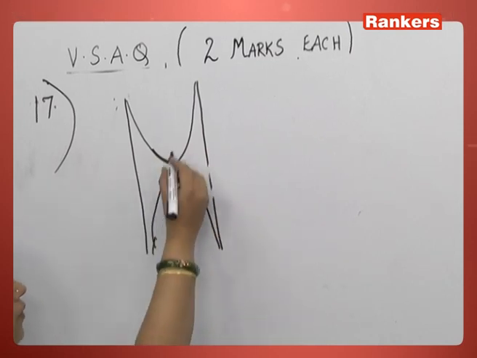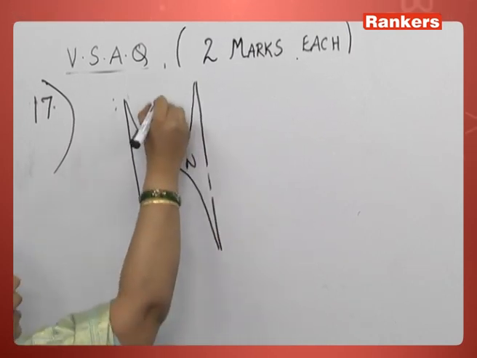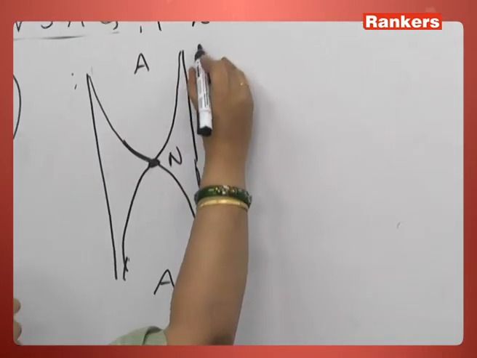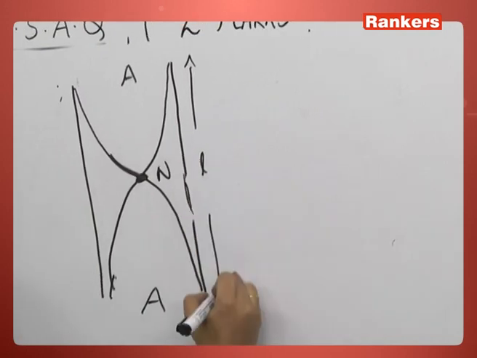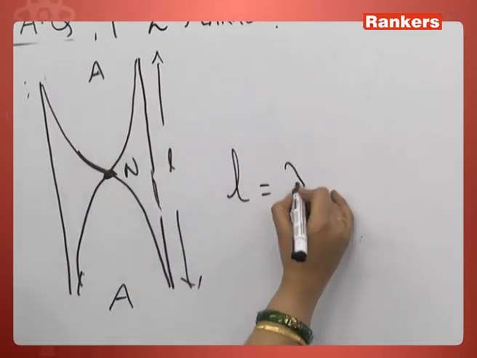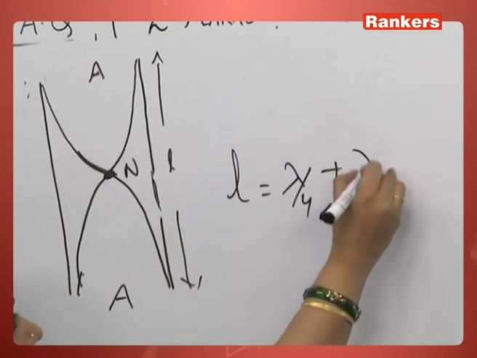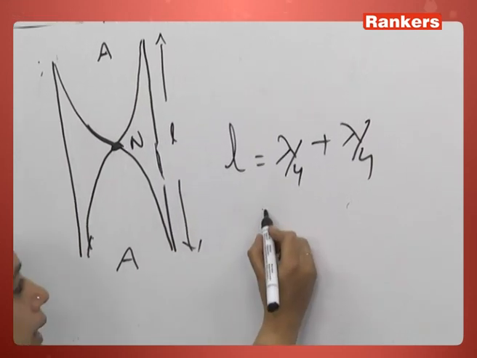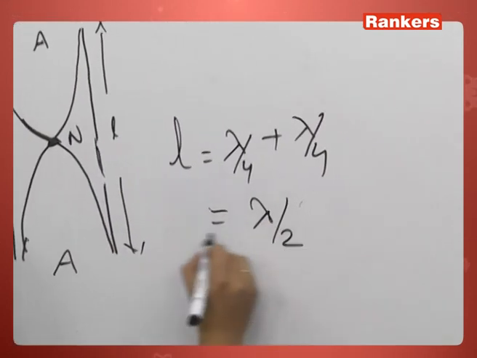So the basic form of vibration is this, with a node, antinode, antinode. So basically how much do you get? Suppose L is the length of the air column. In this case, L equals, between antinode and node, lambda by 4 plus lambda by 4. This is the basic fundamental mode. In the fundamental mode, the length will be lambda by 2.